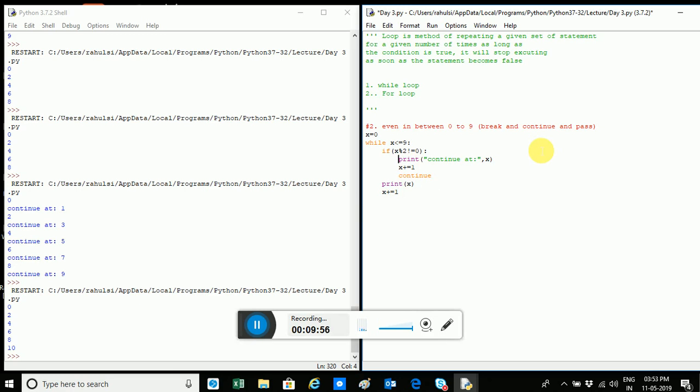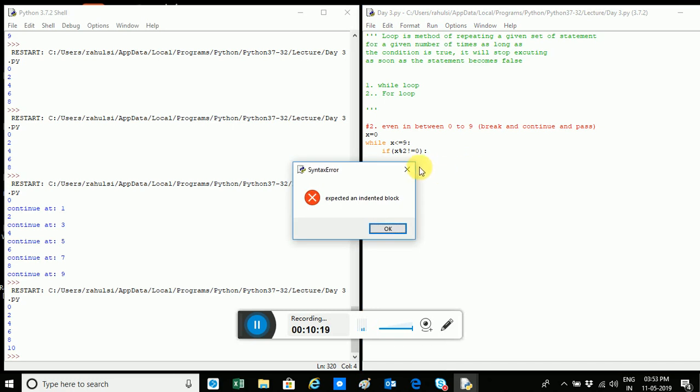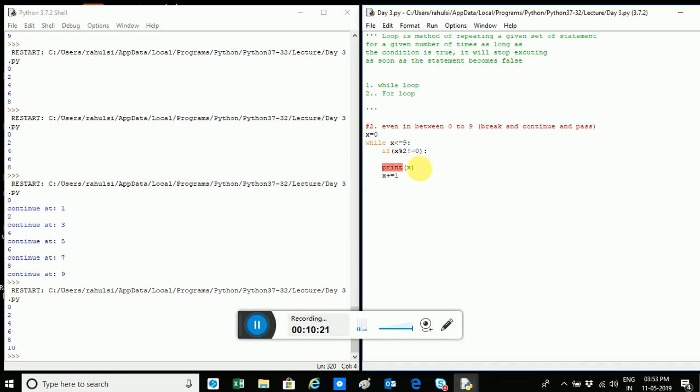One more thing is there. See, if I give a pass, what happens? First of all, let's see what happens if I give this and I have not given any condition. There's no condition over here, and I try to execute it. It will show an error. Right now, I'm writing code and I don't have any condition to give over here. In that case, I wrote pass.